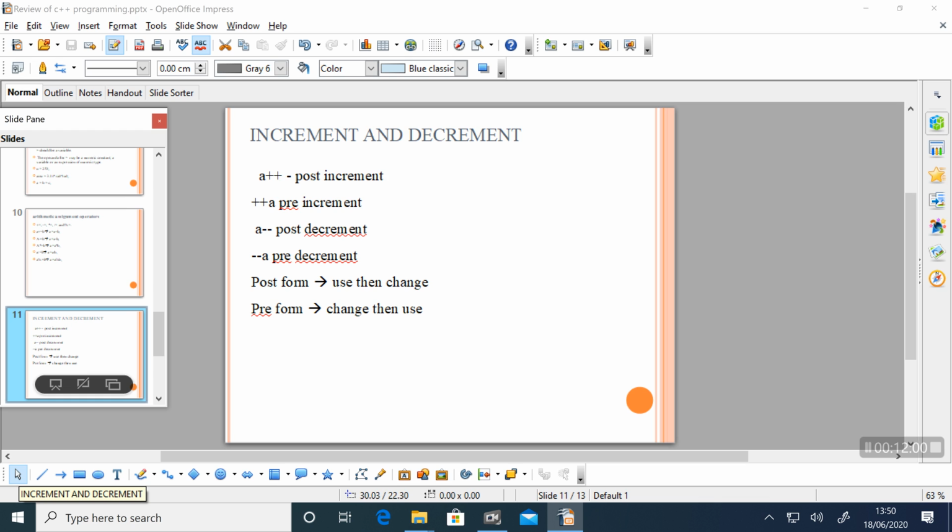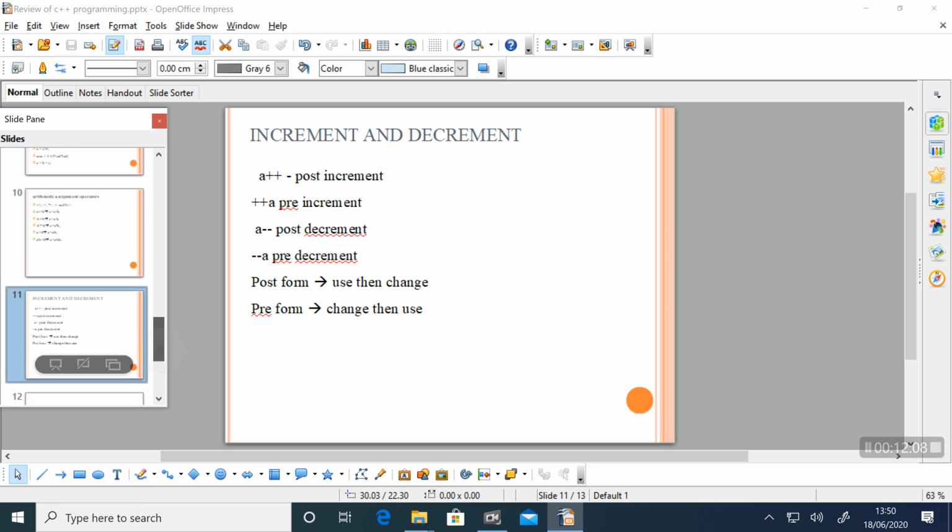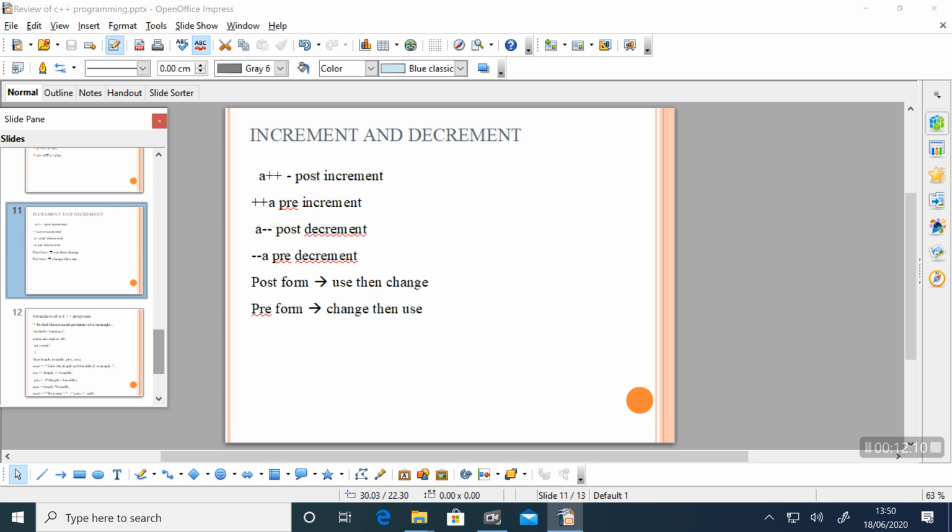Pre-forms first change their value, and then they use their value. These are the two forms of increment and decrement operators.